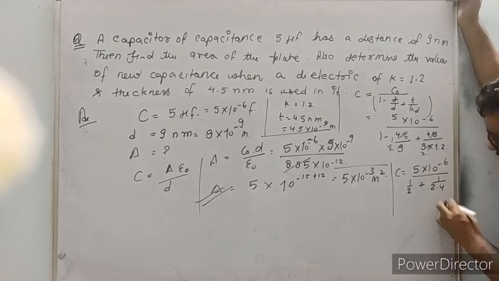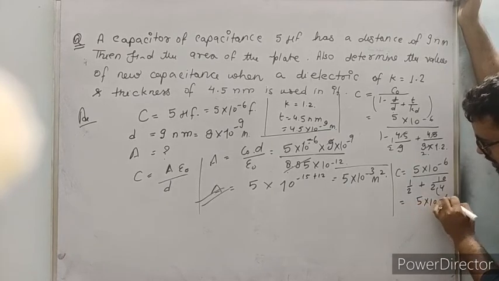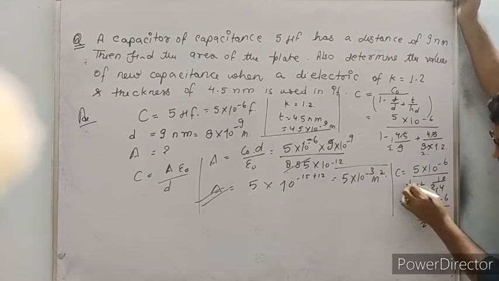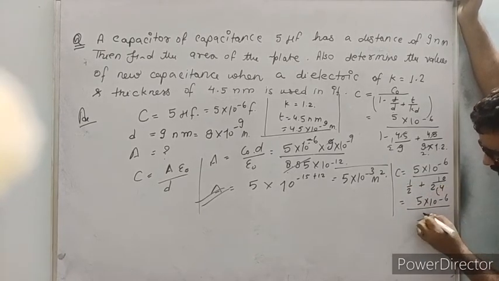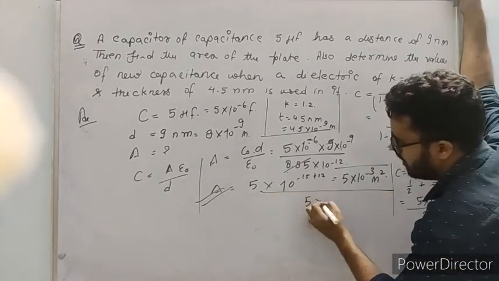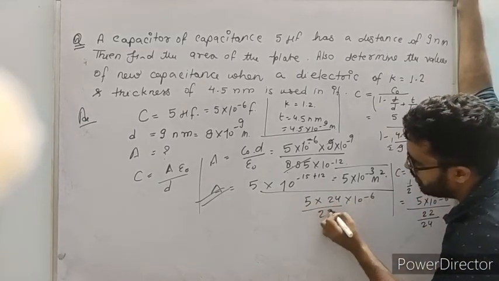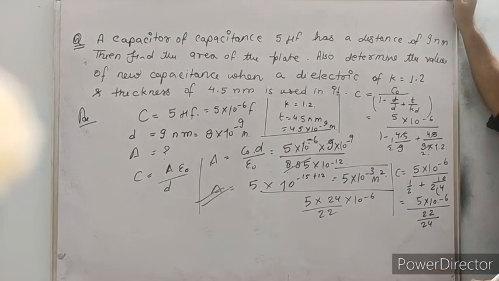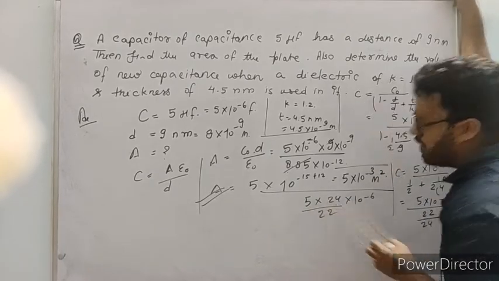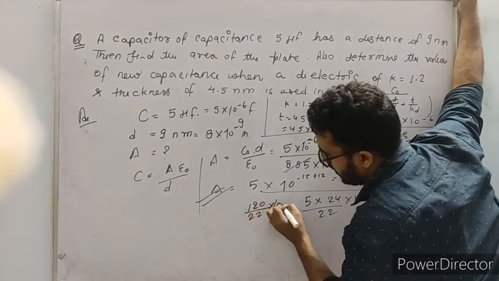Remove the point, add a zero above. 5 into 10 to the power minus 6 upon LCM, take the LCM, it will come 24. Here 12, here 10, 12 plus 10 is 22. Now 5 into 24 will go up, 10 to the power minus 6 upon 22. This is what is coming out. There is no problem with these things. 5 into 24, how will it come? 120, 10 to the power minus 6.